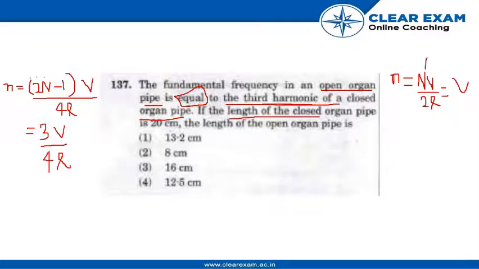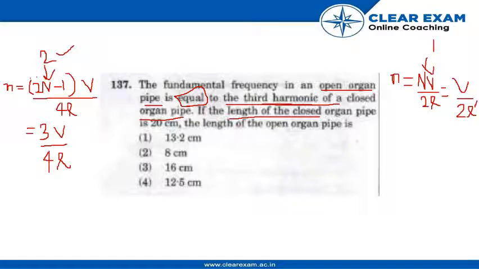In this, n will be 1 for the open pipe, because it is the fundamental, and for the closed pipe n is 2, because it is the third harmonic. So this is V by 2L' for the open organ pipe.